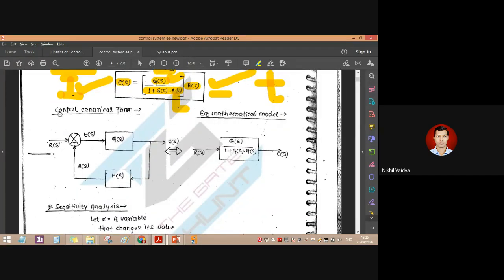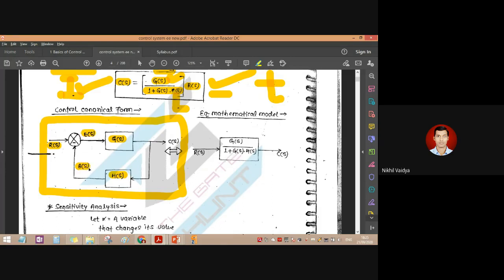Okay, so control canonical form. Here this is a basic block diagram of our closed loop control system. This is R of s, the reference input, G of s the forward path transfer function, H of s the feedback path transfer function, E of s the error, B of s the feedback signal, and C of s the output. So controlled output upon reference input is equal to G of s upon 1 plus G of s into H of s. So that's what we had seen.